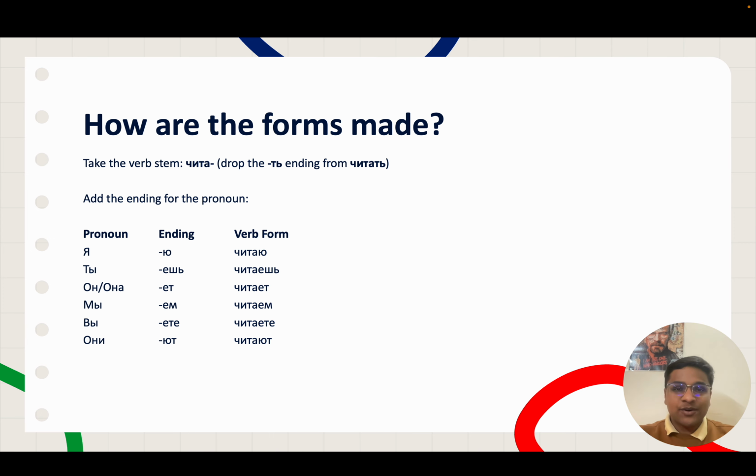So you focus on pronoun and ending together, not just endings alone. If you want to remember them, just read them aloud multiple times. Ya chitayu, ti chitayesh, on chitayet. Start with one verb at a time and later you can add more. And an important thing to remember is not all verbs follow this exact pattern, and that's okay. We'll learn more in future lessons.